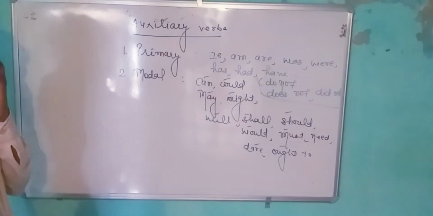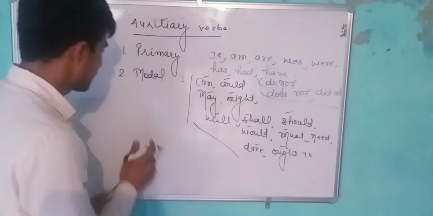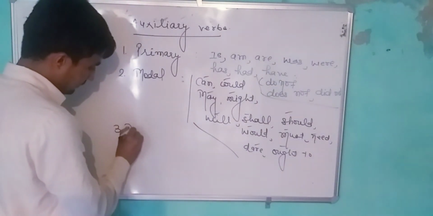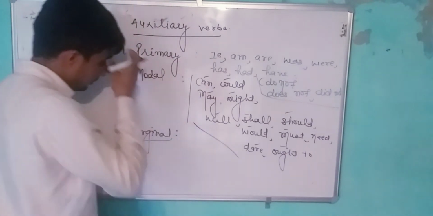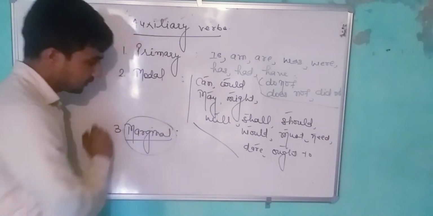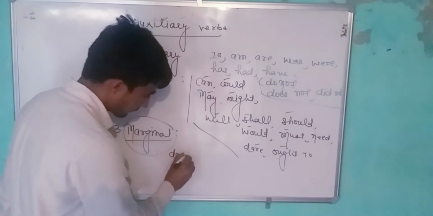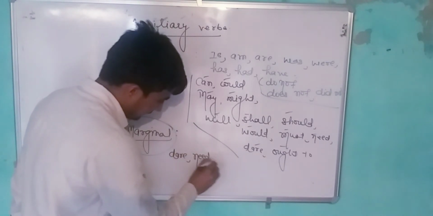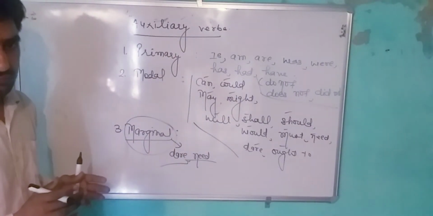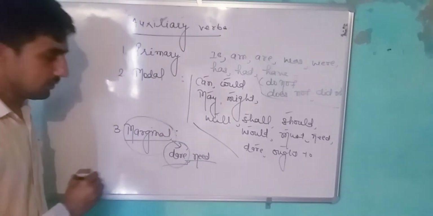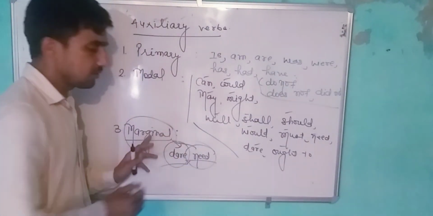These are modal auxiliaries. They are always used with main verbs, but some modals are marginal. Some students think marginal is a new word, but most students may know marginal verbs like dare and need. These are marginal verbs because they are used in both forms. They are used as the main verb and as a modal. That's why they are known as marginal verbs.